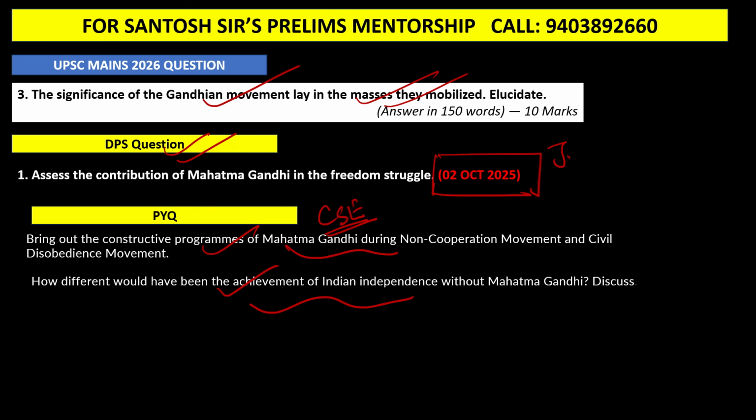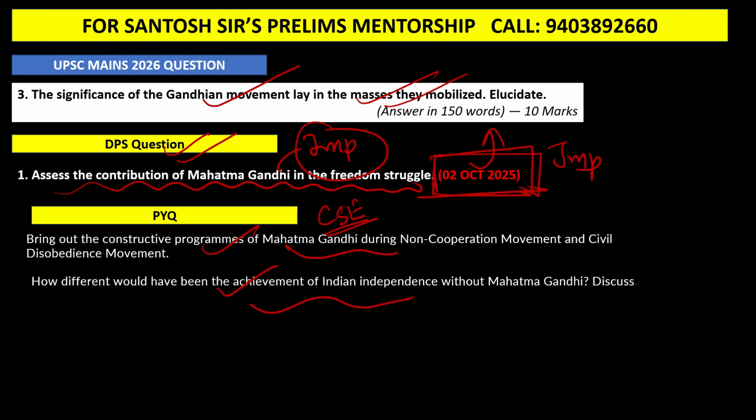You can see here, 2nd of October is a very important day for Gandhiji. You can see: assess the contribution of Mahatma Gandhi in freedom struggle. So this question also I have discussed in my DPS session. So guys, in DPS sessions, whenever there are important dates, I discuss all the relevant questions on that day. For example, 2nd October, Gandhiji's day. So I have discussed this question in my DPS session. And this is a very easy one, everyone could have easily answered this.